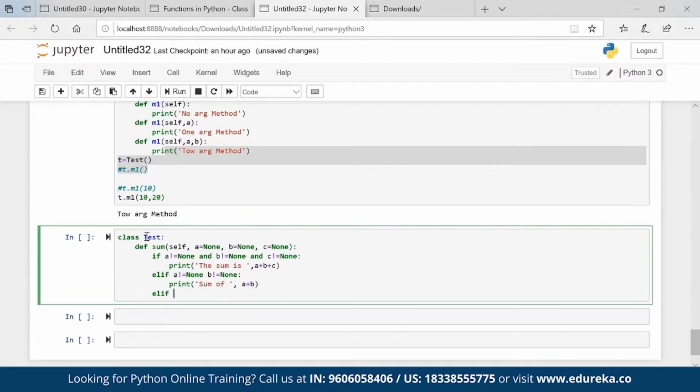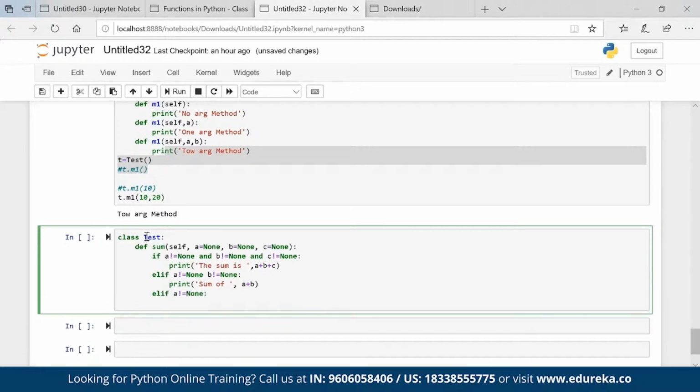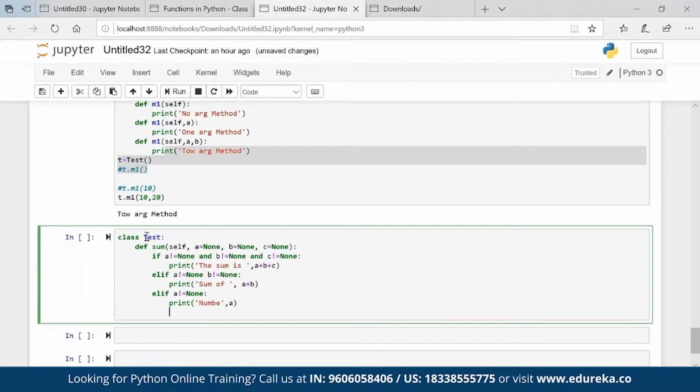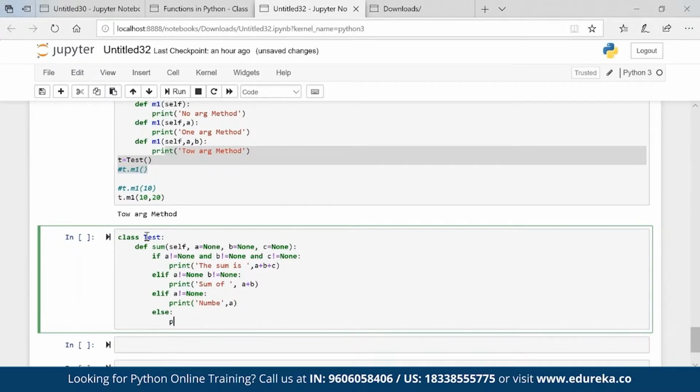Elif a is not equal to None, print number a. Else, print at least pass one argument.